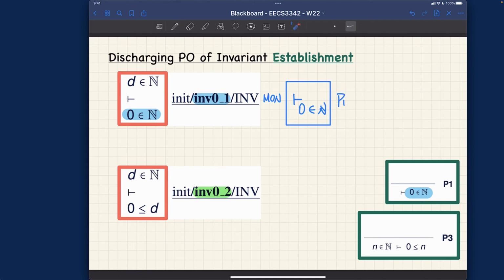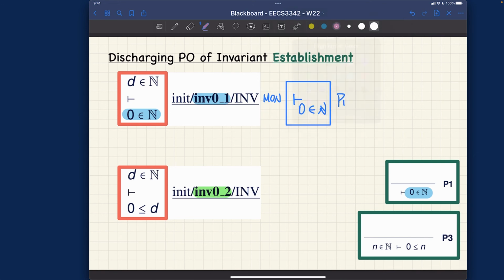I would say this step is also very important, because according to the rule, this part over here should be empty. So if you really want to make sure it's empty, you apply monotonicity to drop this. All right, that's the first one. What about the second one? Do we need to apply monotonicity? Well, if they already match, then we don't have to.